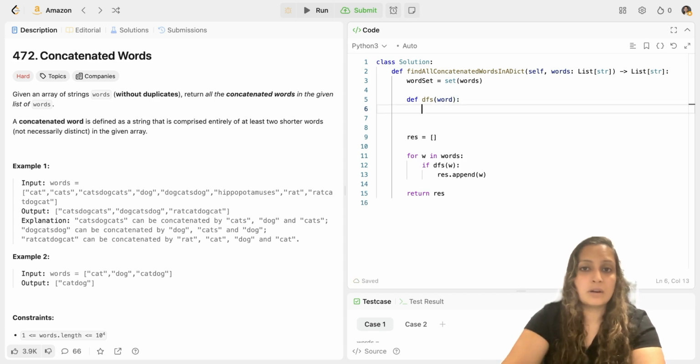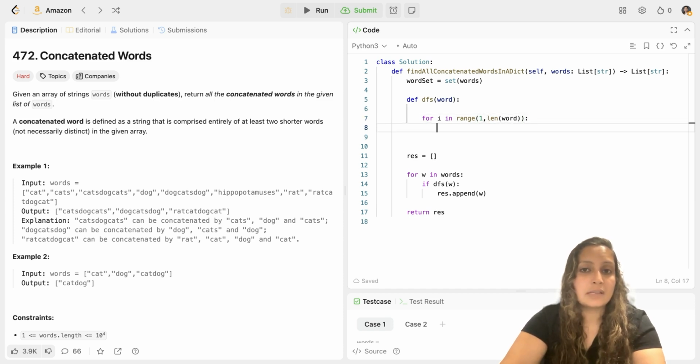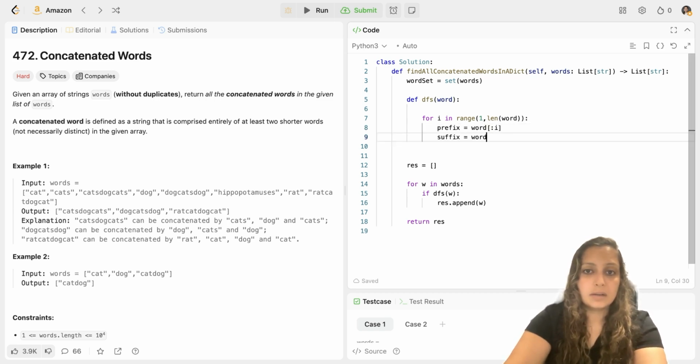Now in my DFS word function, what do I need to do? So my first for loop would be for index I in range length of word, but then you would say empty string will also be a part of it because the index I can take 0 as well. But I don't want that. In that manner, if I'll have I starting from 0, I'll always have the same word returned. So instead of starting from 0th index, I'm starting from first index. So for index in range 1 to length of word, I will define my prefix. My prefix would be word till I, and my suffix would be word I.